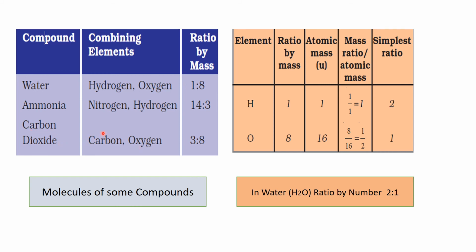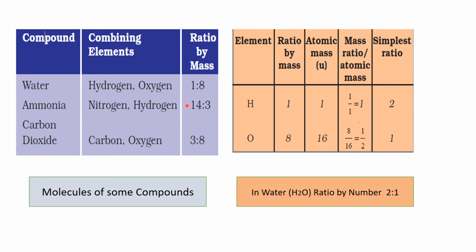Then carbon dioxide, CO2, it has carbon and oxygen. The mass of carbon is 12 unit, mass of oxygen is 16 unit. And because it is O2, 16 multiplied by 2 becomes 32. So 12 ratio 32 becomes 3 ratio 8. So in this way we can find that all these molecules are formed when the elements combine in a definite ratio by mass.